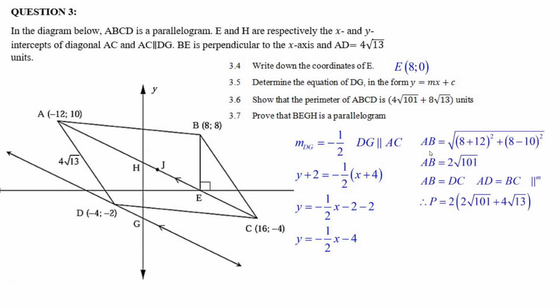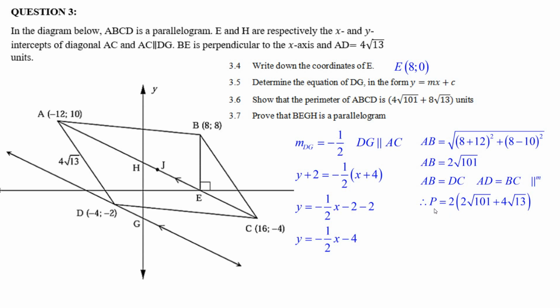Looks like I chose to find the distance AB. So I went x2 minus x1, 8 minus minus 12, that's 8 plus 12 squared, plus 8 minus 10 squared. I put it in my calculator, and it gave me 2 root 101. It actually simplified it. Well, that's one of the sides. It kind of makes sense if we're going to double it, because it's got another side. DC's got to be the same length. AB and DC are the same length.